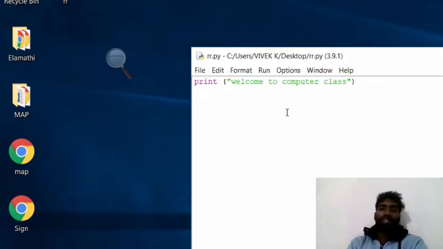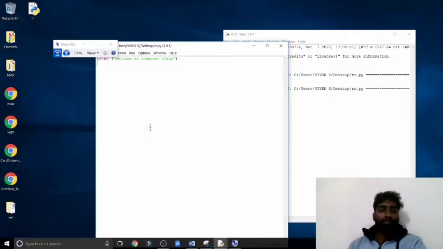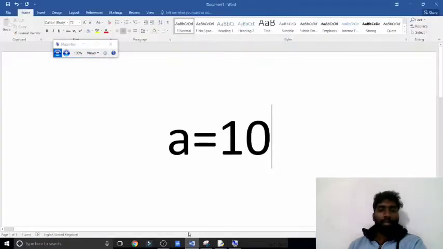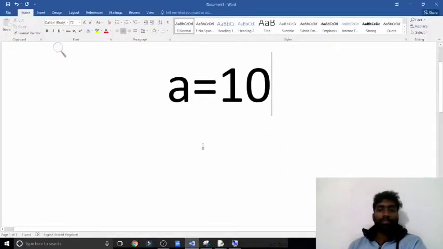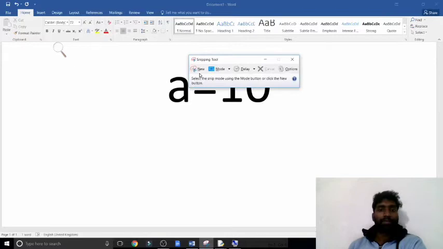Now in this class we are going to learn about a simple variable. What is a variable? Now, example, a equal to 10.